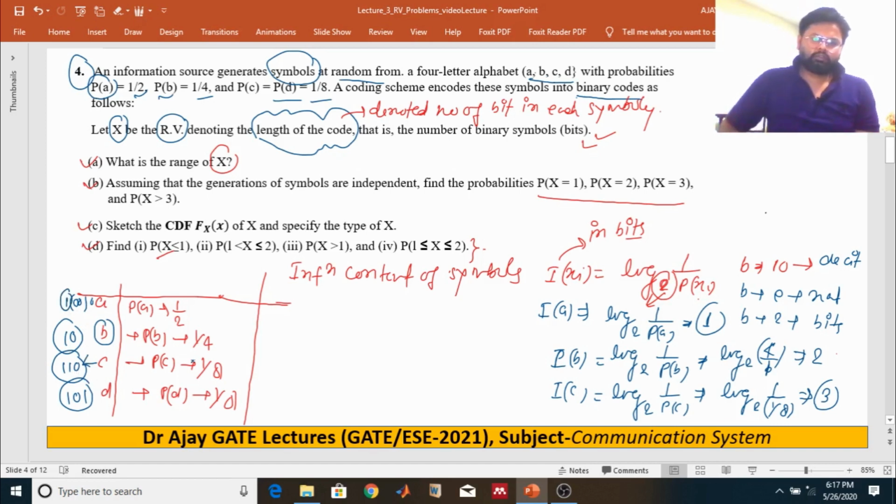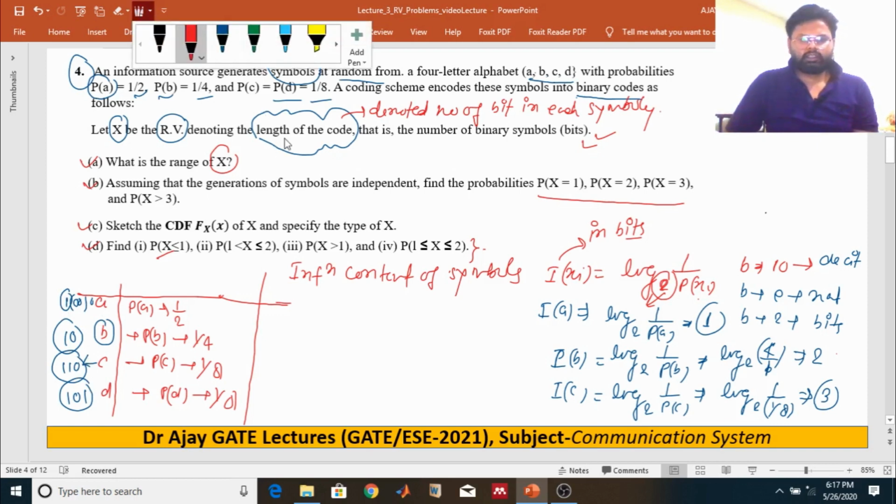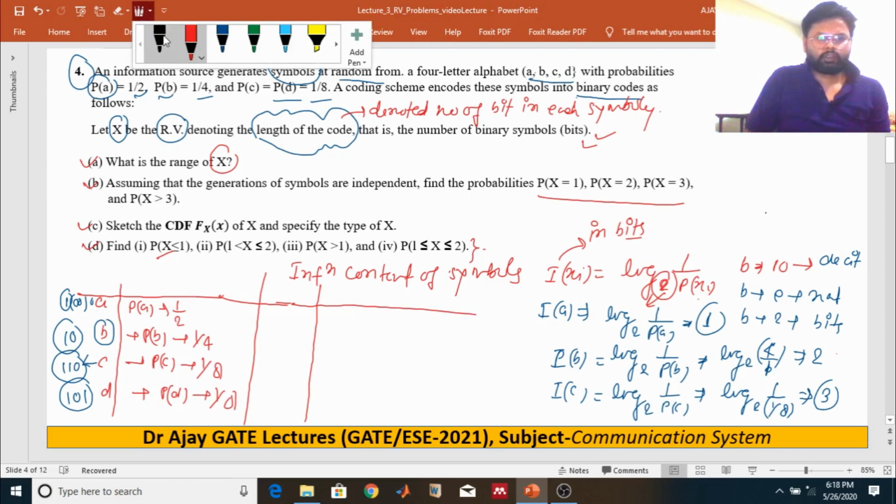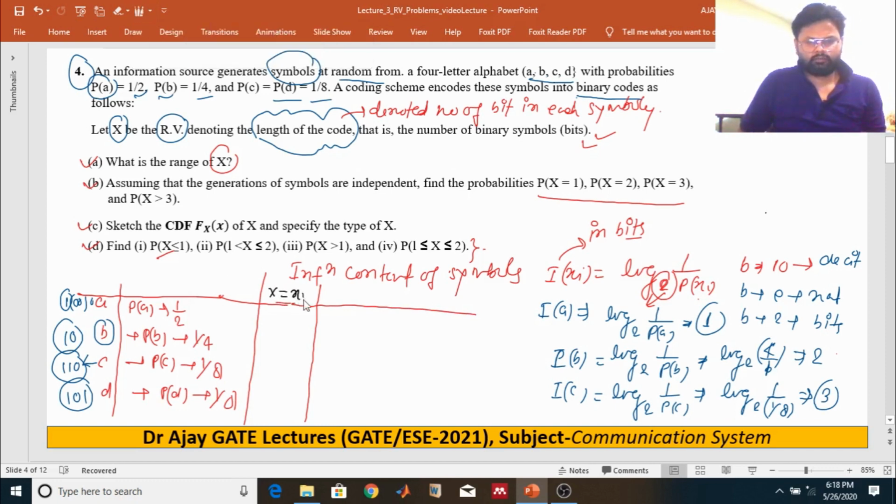So what I have told you, the length of the code denotes the number of bits in each symbol. That is our random variable. So what is the range of the random variable X?